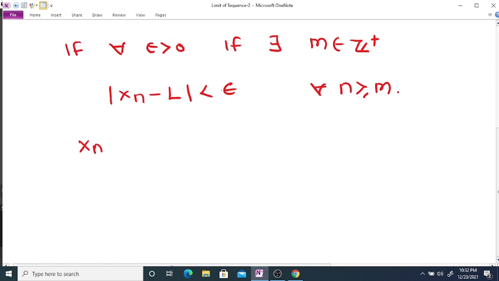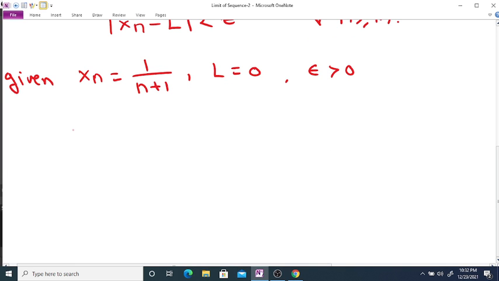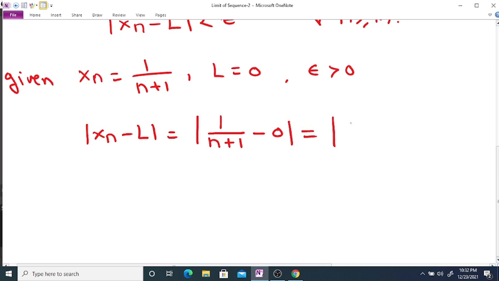Now given xn is equal to 1 divided by n plus 1, this is given, L is equal to 0, and epsilon greater than 0 be any real number, then consider the term xn minus L, which is equal to mod of 1 divided by n plus 1 minus 0, which is equal to mod of 1 divided by n plus 1. Now since n plus 1 is a positive integer, we can write the absolute value of 1 upon n plus 1 as 1 upon n plus 1.